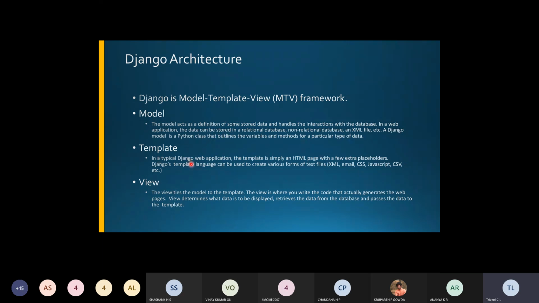Now coming to the next one, the template. In a Django application, the template is nothing but an HTML page, simply an HTML page, where you will be having some extra placeholders. This Django template language can be used to create various forms of text files here.